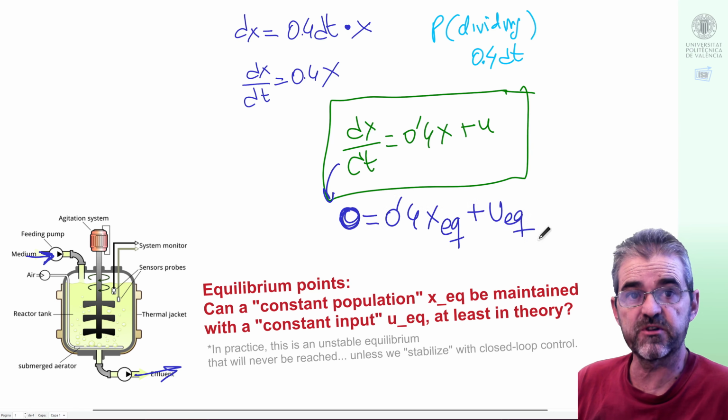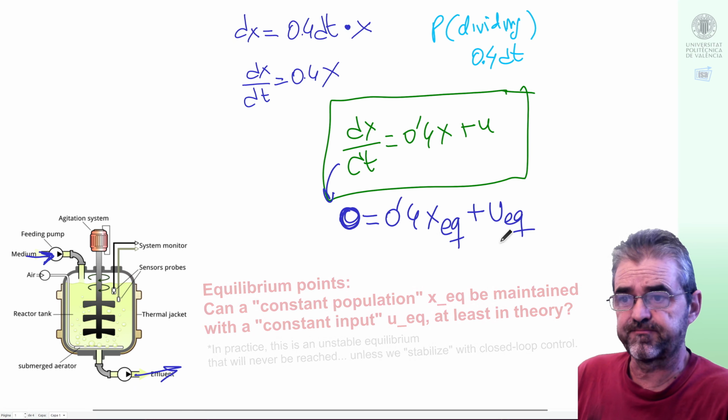This is the equilibrium equation that tells me the inflow and biomass population that would keep constant forever if my model were correct and there were no disturbances. That will never happen in practice because of the instability, but okay, dreaming is free, and this will be a basis for later control developments.